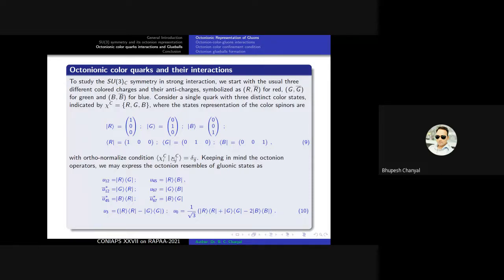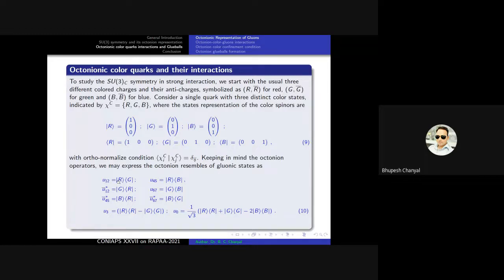Keeping in mind the octonion operator, we may express the octonion resemblance of gluon states. The gluon state U12 is equal to the R ket and the G bra.